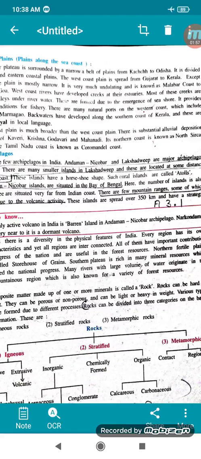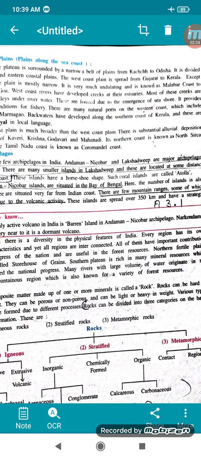There are many natural ports on the western coast, which include Mumbai and Marmagao. Backwaters have developed along the southern coast of Kerala and these are known as Kayal. See, backwaters means समुंदर से अलग backwaters developed हो गया. कहाँ पे? Southern coast of Kerala, known as Kayal in the local language.